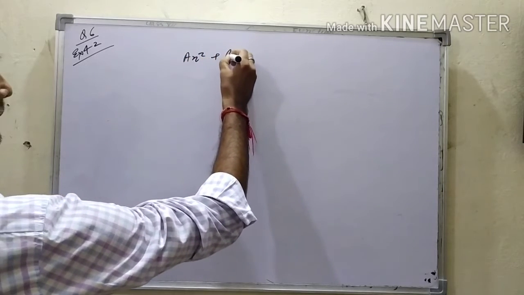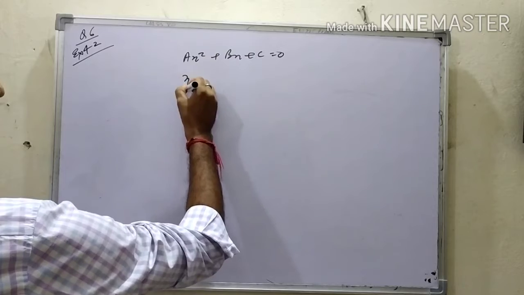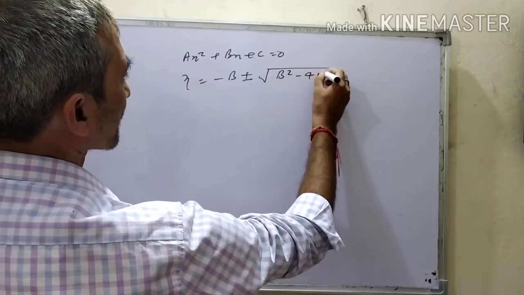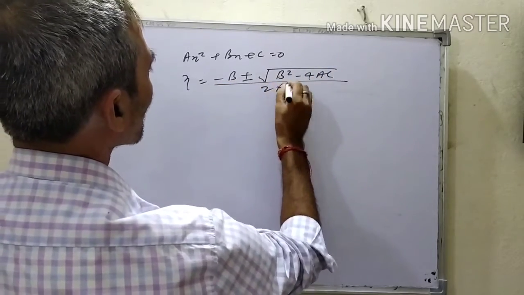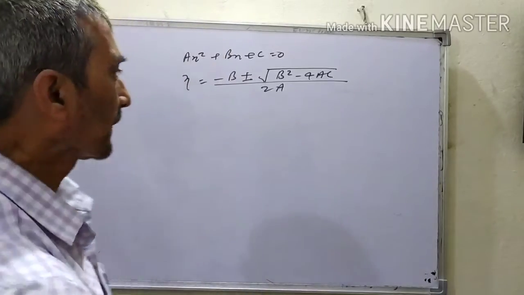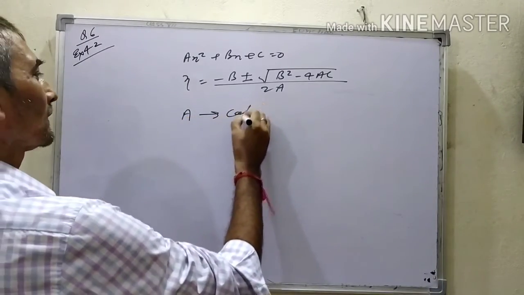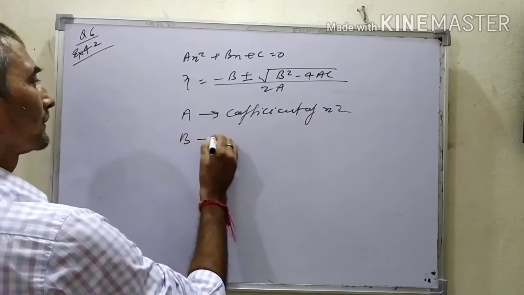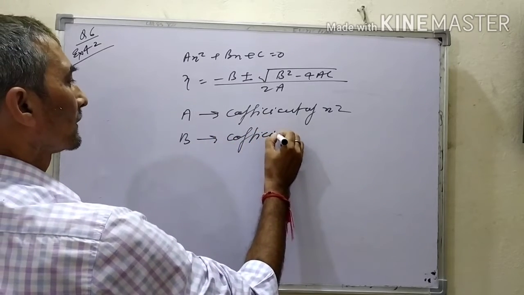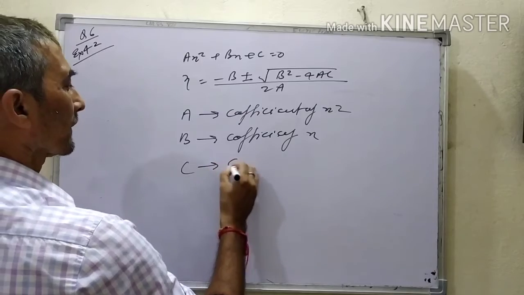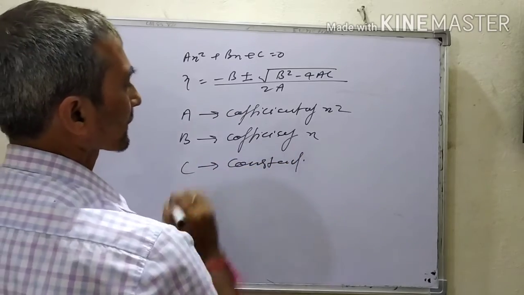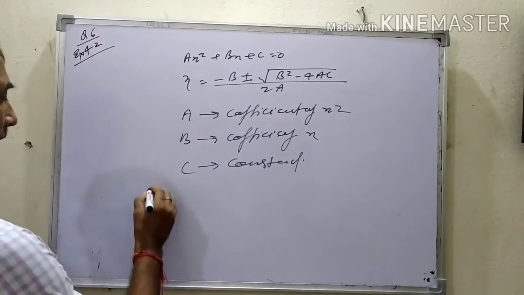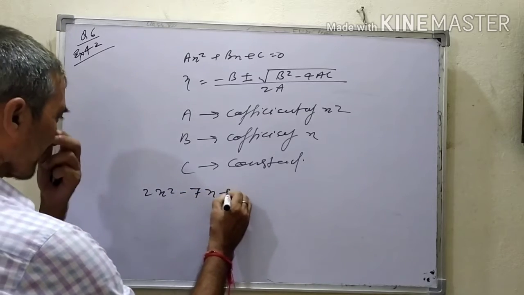Ax square plus bx plus c equal to 0. Now x is equal to minus b plus minus root of b square minus 4ac upon 2a. This is the formula where a is the coefficient of x square, b is the coefficient of x and c is the constant of the equation. Now if you are going to solve this question by the formula method, 2x square minus 7x plus 3,